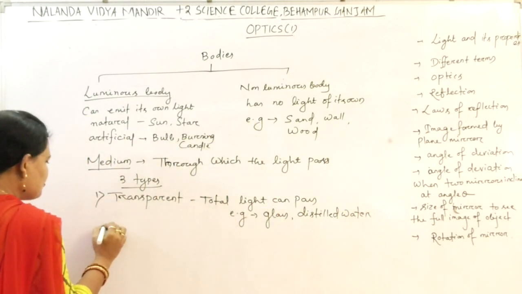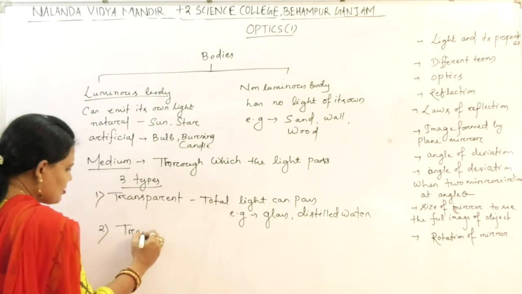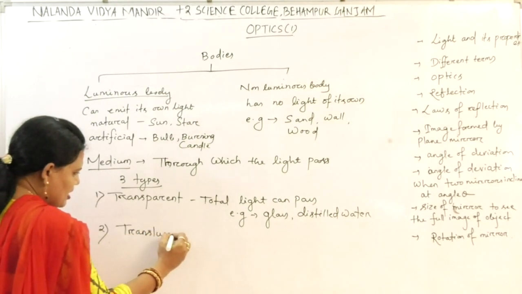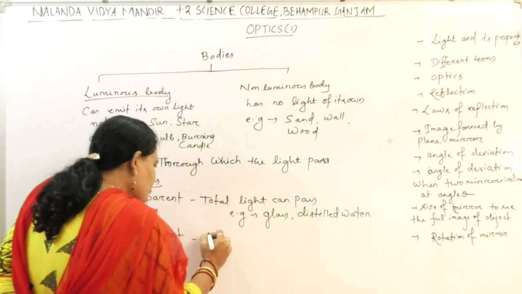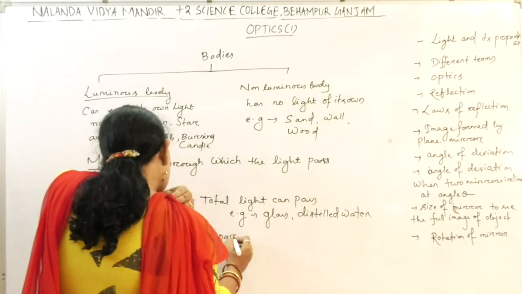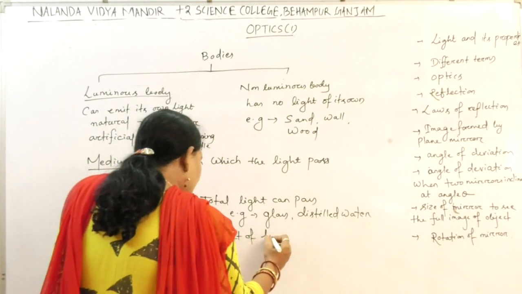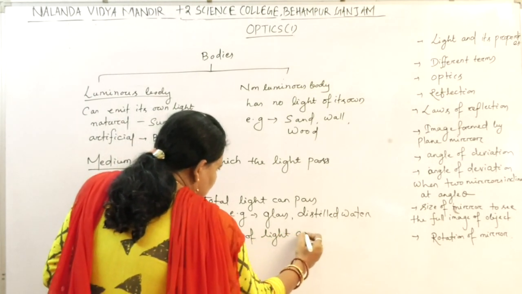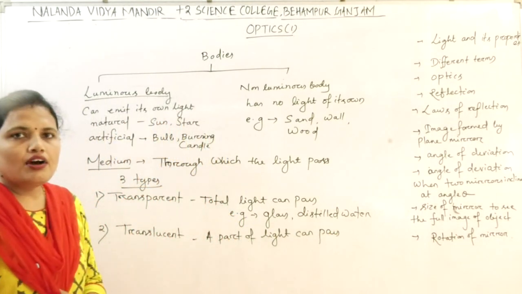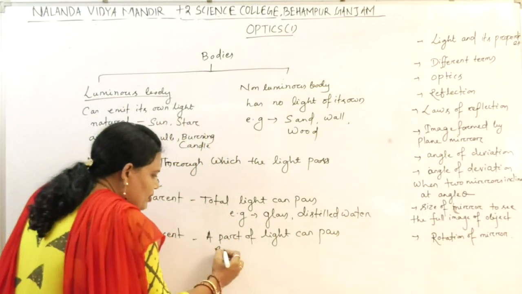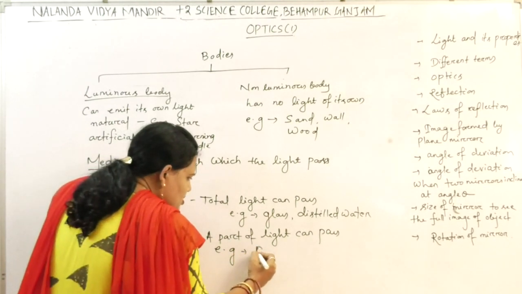Another type of medium is translucent. What is this medium? A part of light can pass. Total light cannot pass. An example is frosted glass.